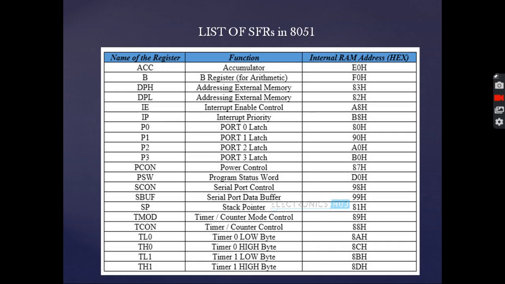These are the list of SFRs that are present in 8051. They are the accumulator, B register, DPH, DPL, IE, IP, P0, P1, P2, P3, PCON, PSW, SCON, SBUF, SP, TMOD, TCON, TL0, TH0, TL1 and TH1. And the corresponding internal RAM address of these registers is shown in the right hand side column, and the corresponding acronym of these registers is shown in the middle column.